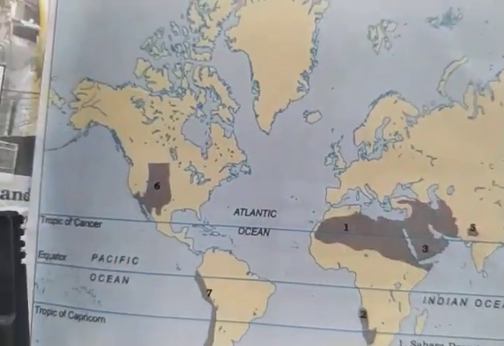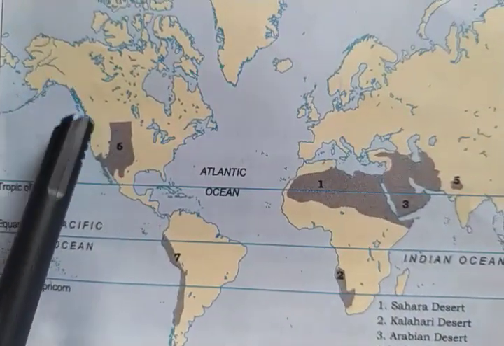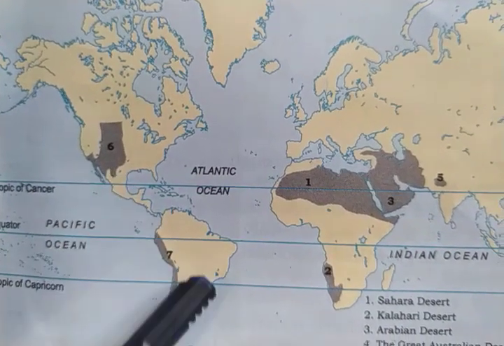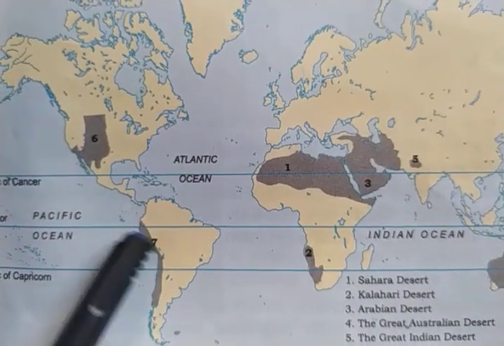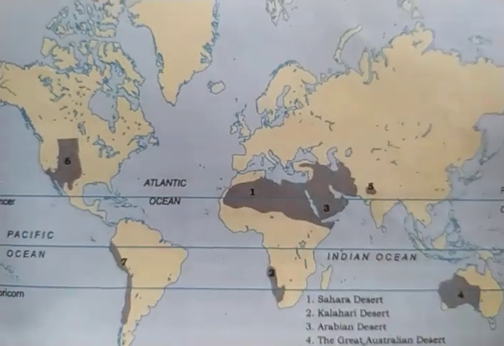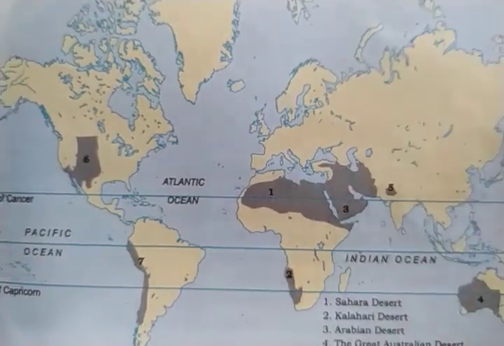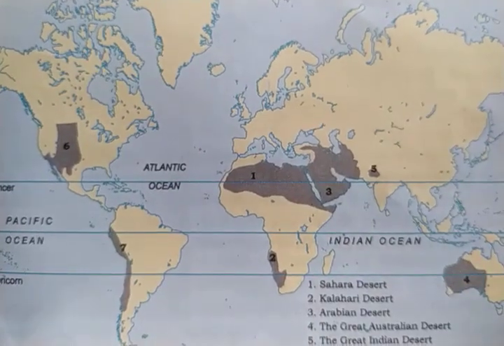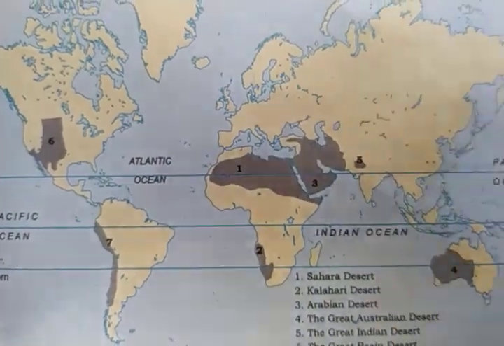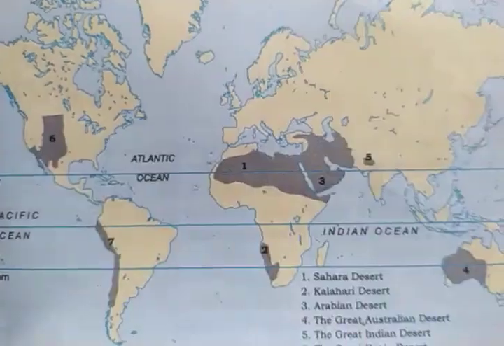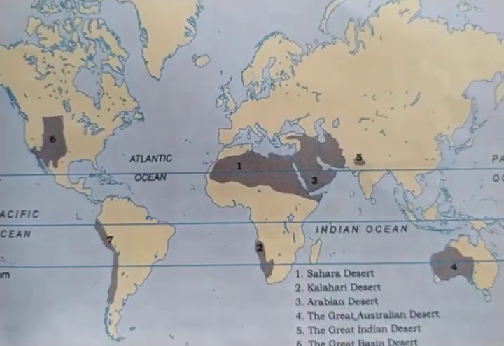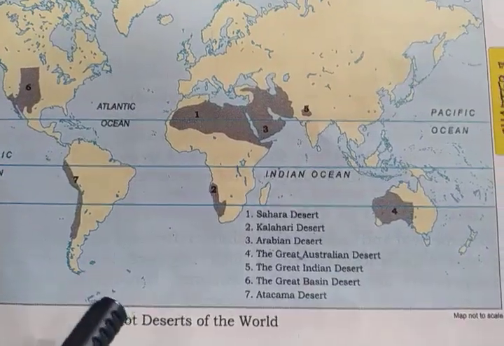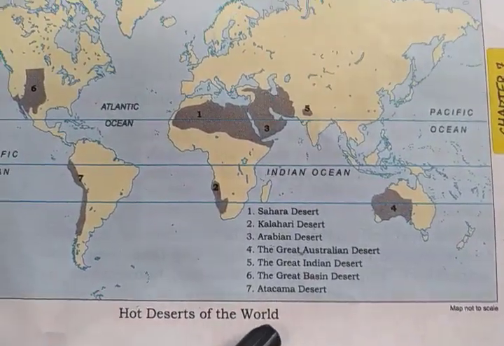Now let's go to the American continent. This is known as the Great Basin Desert, and here is the Atacama Desert. So these are the deserts around the world. There are many more desert areas, and a desert area is a dry place where there is almost no rainfall and there is a scarcity of water. So the largest desert is the Sahara. Now these are the hot deserts of the world.